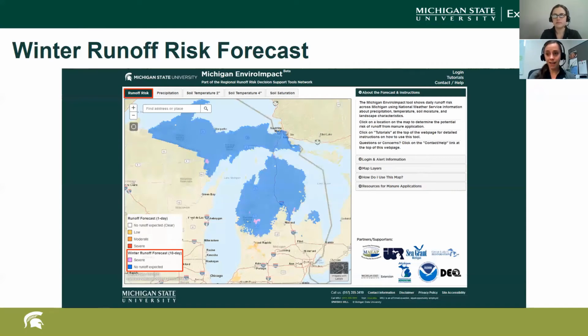And then the second indicator would be when there is a 3-day average soil temperature in the top 2 inches of soil that is below freezing, meaning the ground would be considered frozen within that top 2-inch layer. And again, this is derived from National Weather Service predictions and such. And Megan, feel free to jump in if you want to add anything. So those are the two indicators for the winter runoff risk forecast.